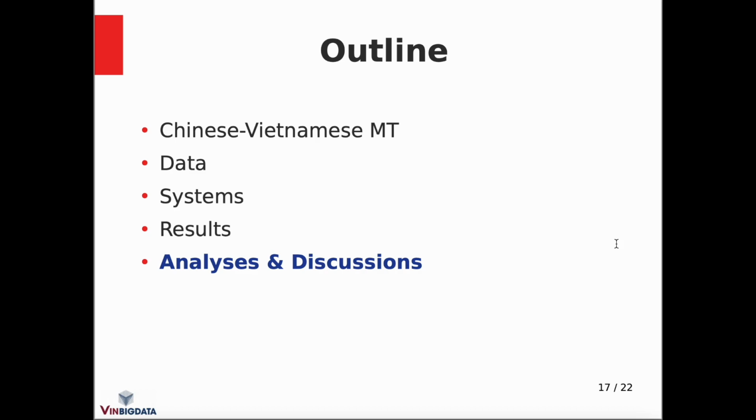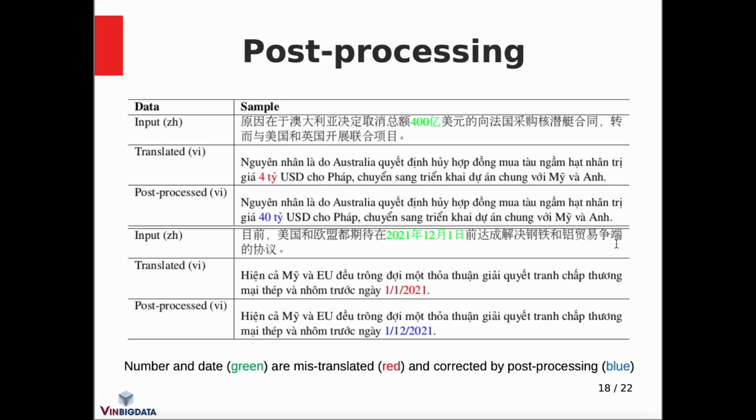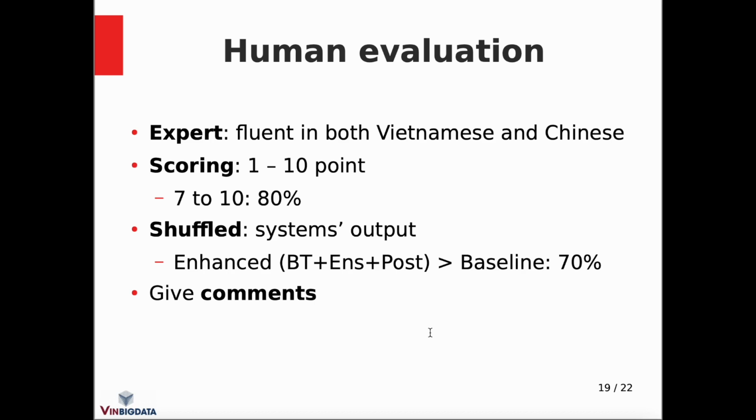We will present several analyses and discussions. Although post-processing did not improve the BLEU score, we found that several mistranslated cases can be corrected by post-processing. In addition to the BLEU score, we would like to investigate the translation quality from an expert viewpoint. We invited a native Vietnamese speaker who graduated from a Chinese university in linguistics to check a small set of the translation outputs. The expert gave a score from 1 to 10 for each translation.